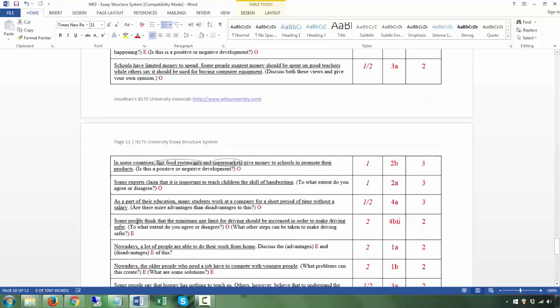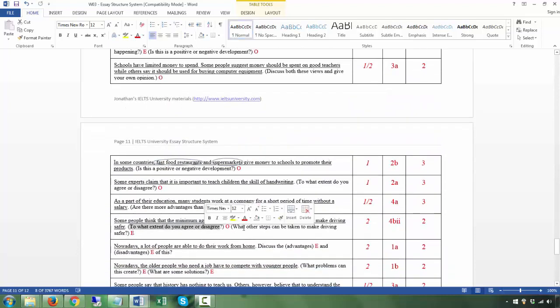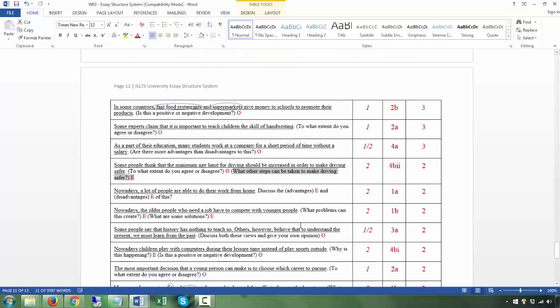All right. To what extent do you agree or disagree? Okay, this is the opinion question. So this is expository 4B2. And how many body paragraphs? One body paragraph addressing this. You take a strong position and you just mention 2 reasons. State your position and mention 2 reasons. And for this, you just mention 2 steps, right?